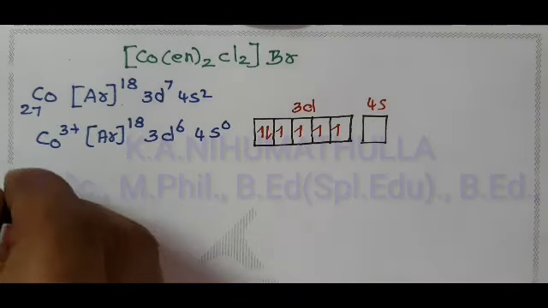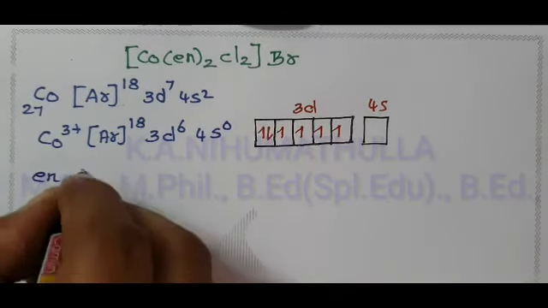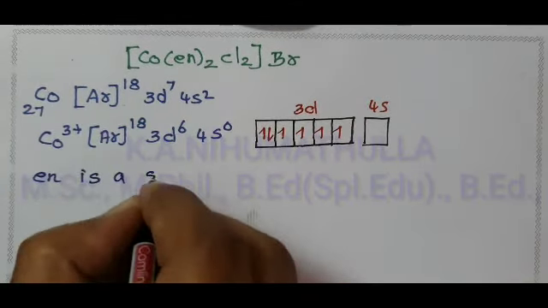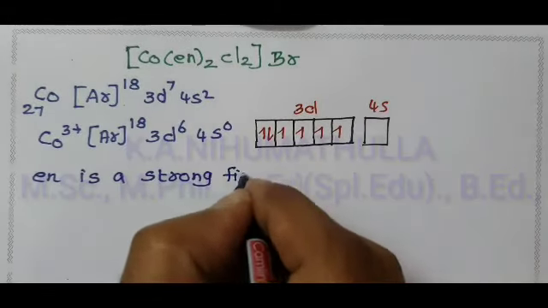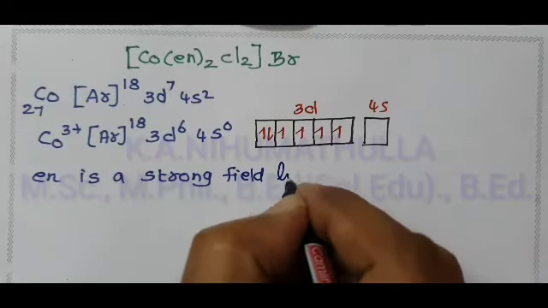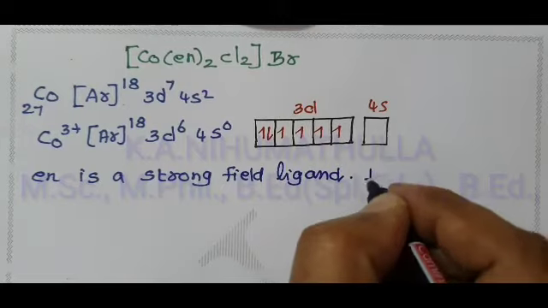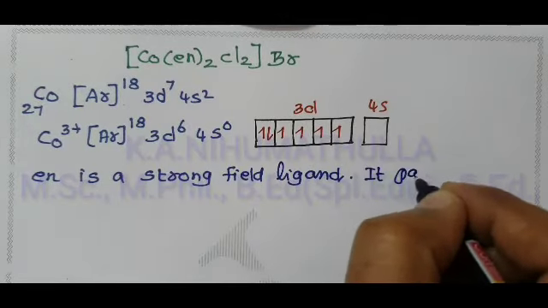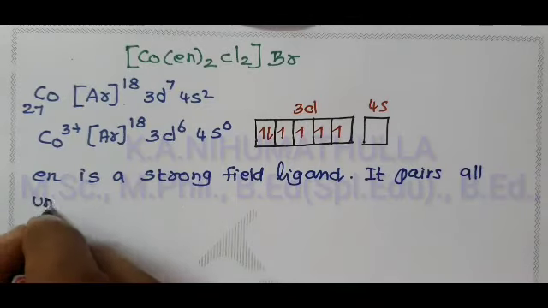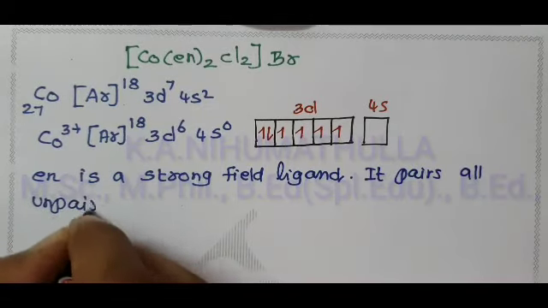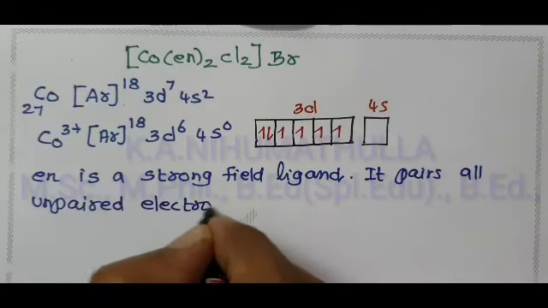Here we have ethane 1,2 diamine, which is a strong field ligand. Therefore, it pairs all unpaired electrons, all single electrons.